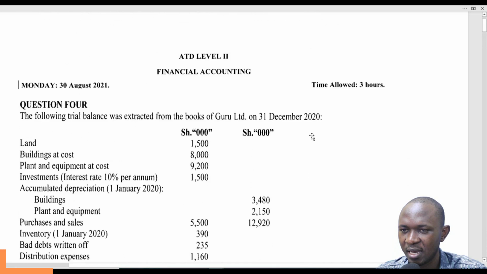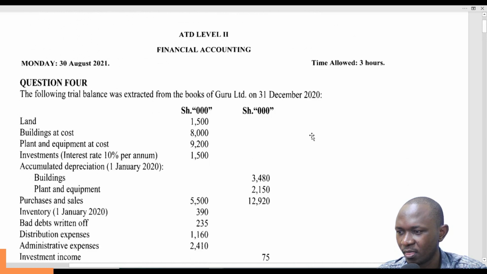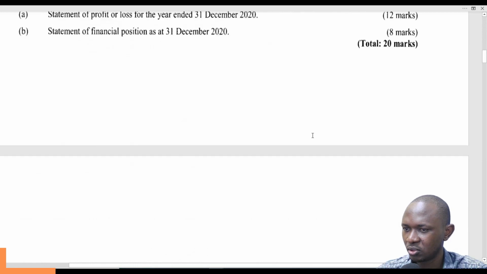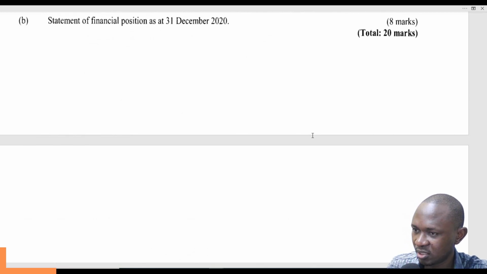Good. This is a question on company accounts, Guru Limited, 31st December 2020. So we start right away with the solution.